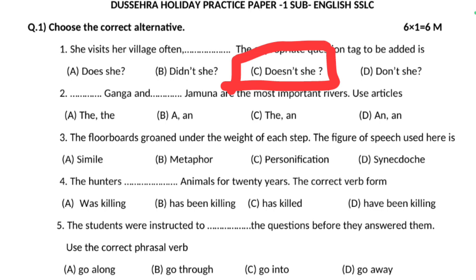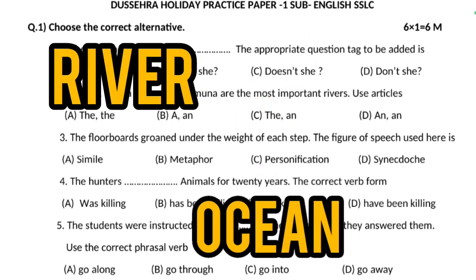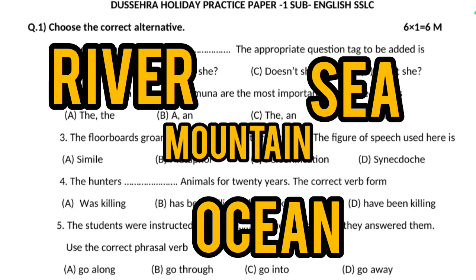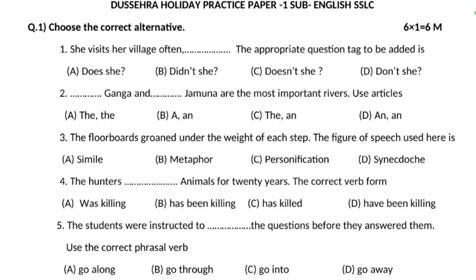Next, articles. Articles also is a compulsory question, and here the sentence is, Ganga and Jamuna are the most important rivers. Now the rule of article is, before the names of rivers, oceans, seas, mountains, we need to add 'the'. Both nouns are names of rivers. Ganga is also a river, Jamuna is also a river. So the Ganga and the Jamuna are the most important rivers. So option A, the, is the correct answer.